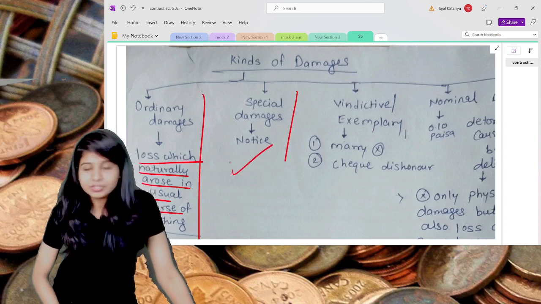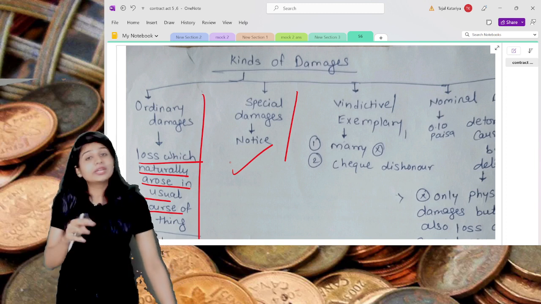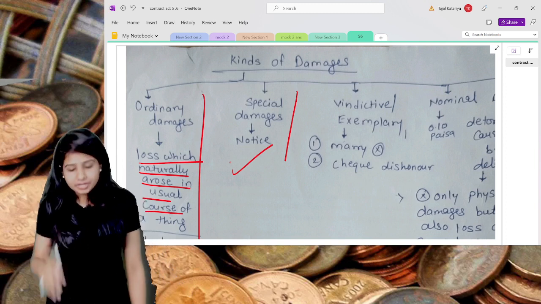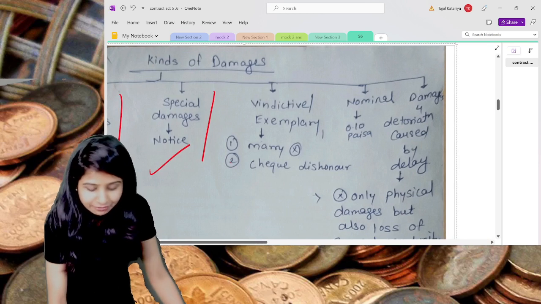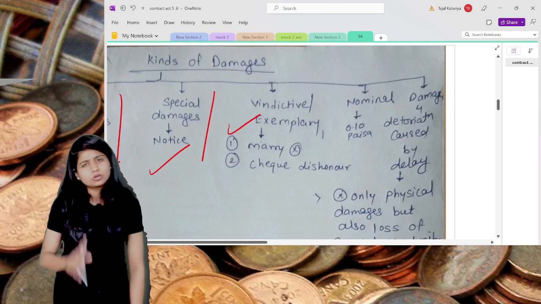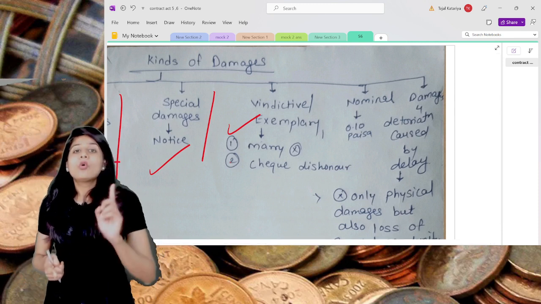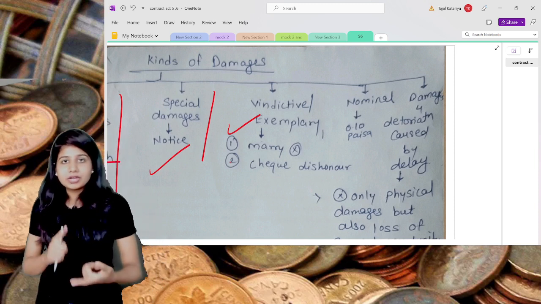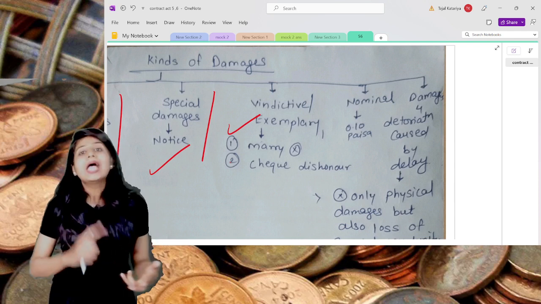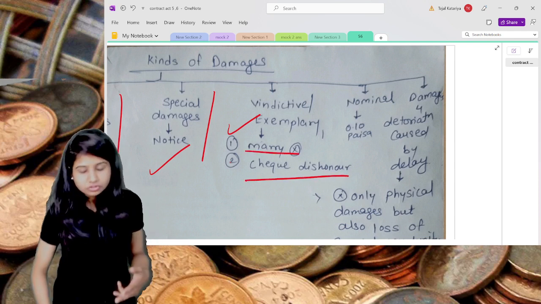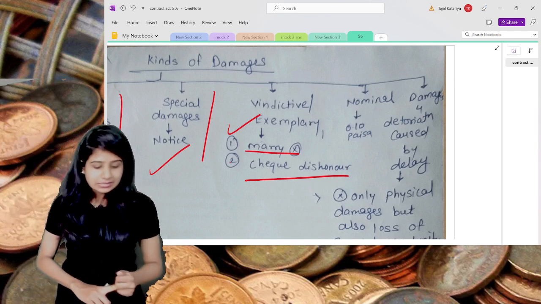Now we will be discussing special damages. We have already discussed actually. Special damages is where you give the previous notice already of the sale, so you will get only special damages. Now the third type of damages is vindictive or exemplary damages. Two types of scenarios are covered in these damages. One is where you do not marry with somebody and you hurt someone's feelings, and the second is in case of check dishonor, because of reputation loss, you claim these damages.